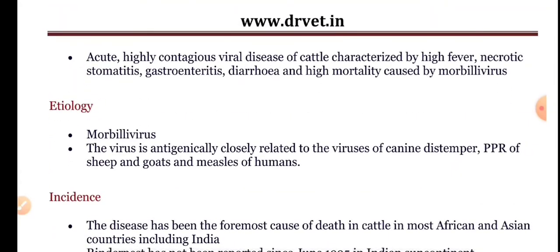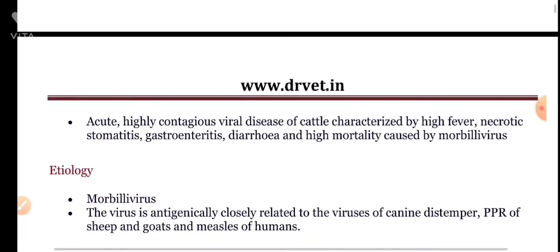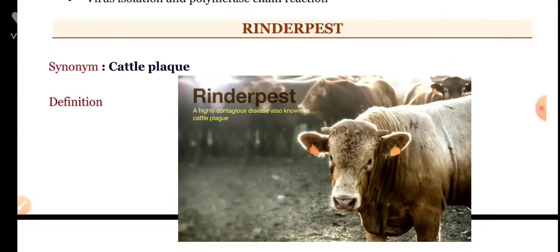The virus which causes Rinderpest is a morbillivirus, and it is an acute, highly contagious viral disease of cattle, which is characterized by high fever and lesions of the GI tract. Those include necrotic stomatitis, gastroenteritis, and diarrhea, that is nothing but watery diarrhea, with high mortality in exotic breeds, caused by a morbillivirus. This is about Rinderpest. It is also called cattle plague.